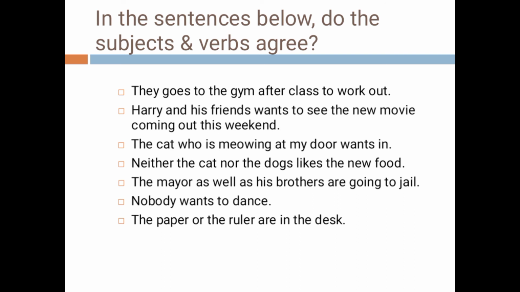So that's it. Today you learned about subject-verb agreement. When you write a sentence next time, be careful of the subject and the verb. See to it that they both agree with each other. If the subject is singular, the verb also must be singular. If the verb has to be singular, you have to add s or es.